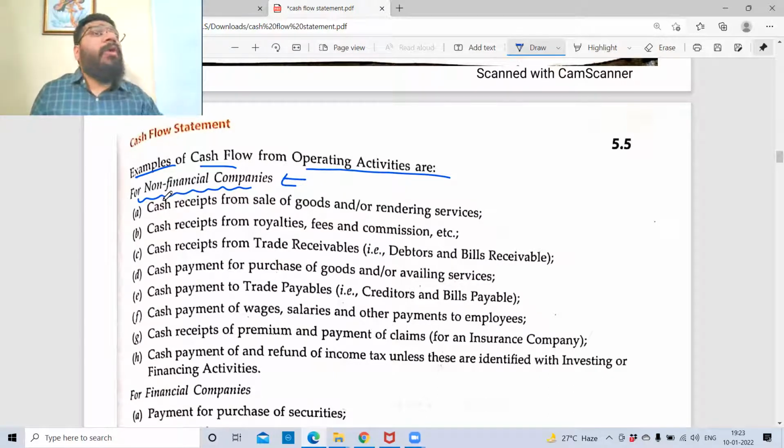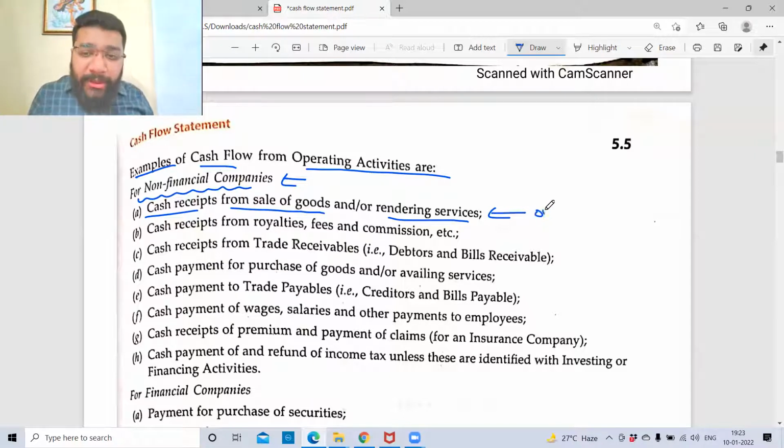So now we are a non-finance company. For example, I'm in the business of buying and selling laptops, or I'm in the business of providing coaching classes. So for me, cash received from sale of goods or rendering of service is the operational activity. The money which is coming in from this activity is my operational activity. Cash received from royalty. You understand what is royalty? What is royalty?